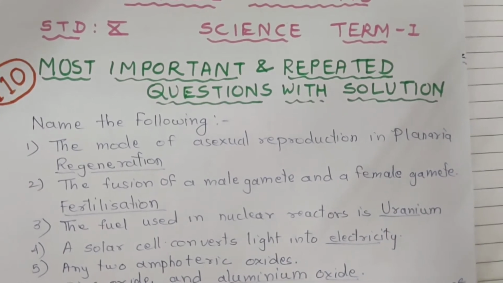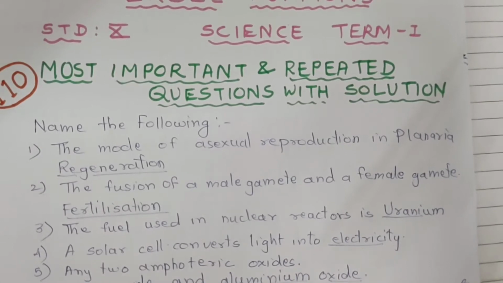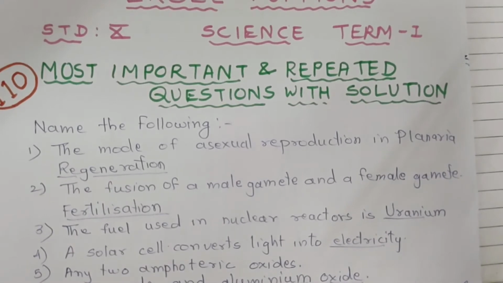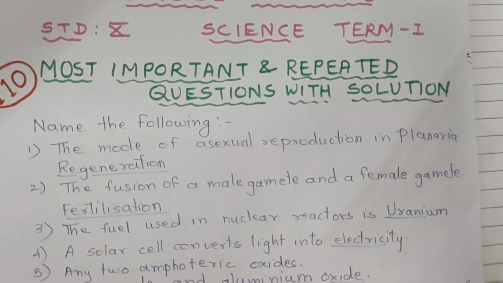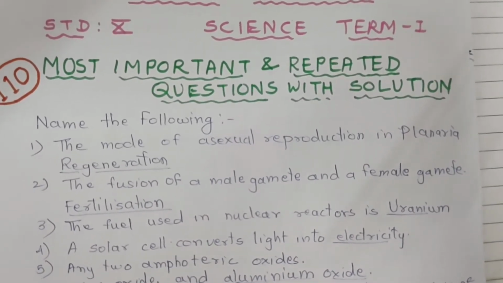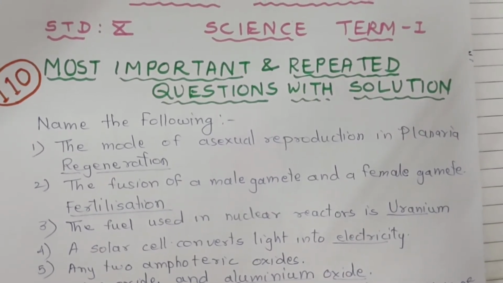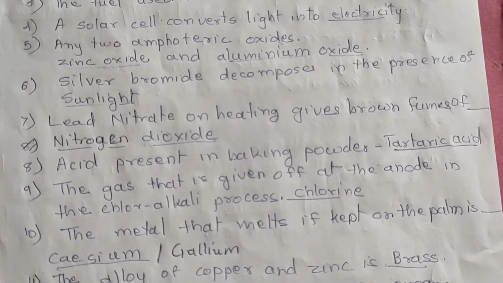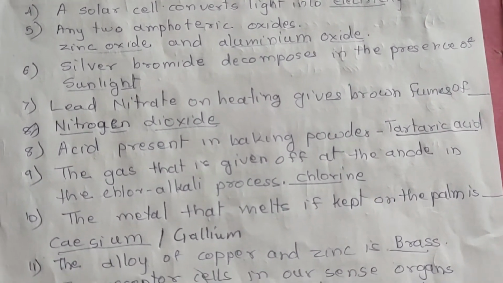The mode of asexual reproduction in planaria is regeneration. The fusion of male and female gametes is fertilization. The fuel used in nuclear reactor is uranium. A solar cell converts light energy into electricity. Question number 5. Any two amphoteric oxides: zinc oxide and aluminum oxide.